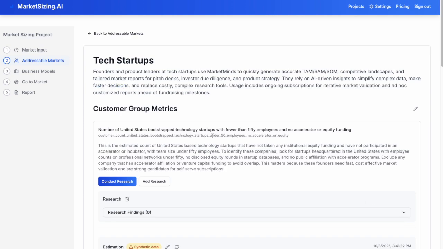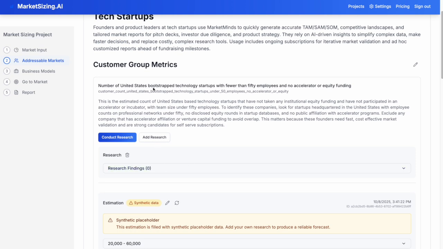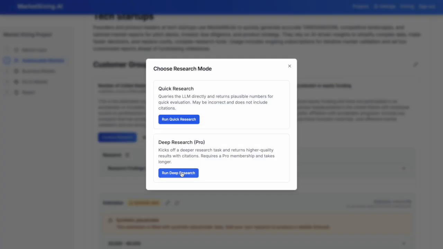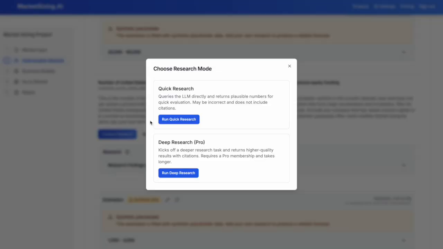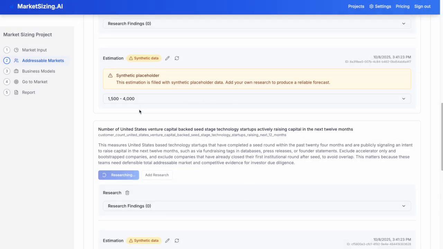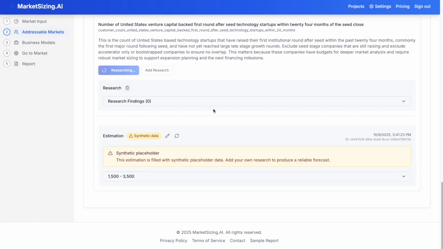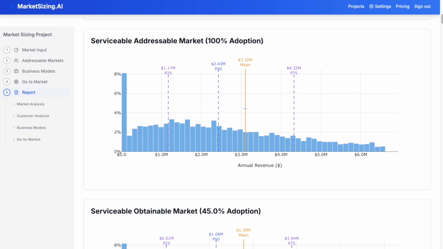Step 2, research and quantify. Let's replace these placeholder numbers with actual researched defensible data. In order to do this, click Conduct Research. The AI returns real quantified ranges for every metric, like the number of bootstrap startups or subscription revenue per user, backed by full citations and research reports.